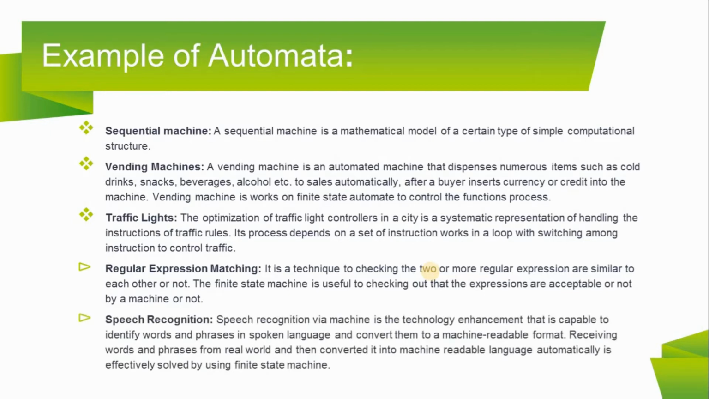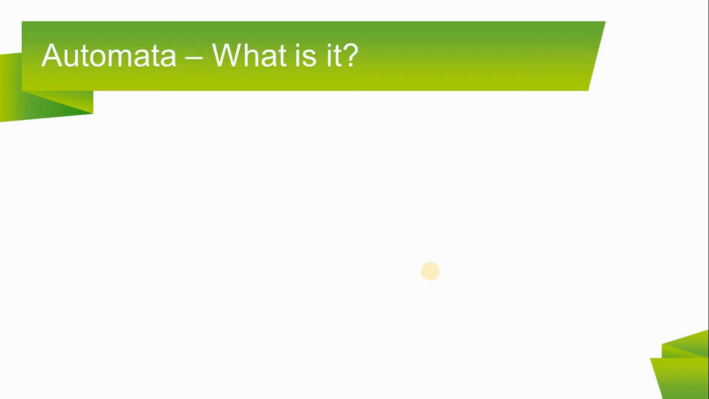Fifth, speech recognition. Speech recognition via machine is a technology enhancement that is capable of identifying words and phrases in spoken language and converting them to a machine-readable format. Receiving words and phrases from the real world and then converting them into machine-readable language automatically is effectively solved by using a finite state machine. Automata, what is it?